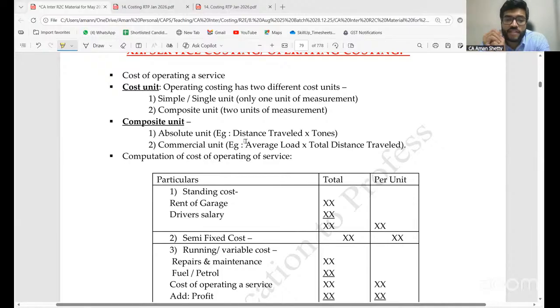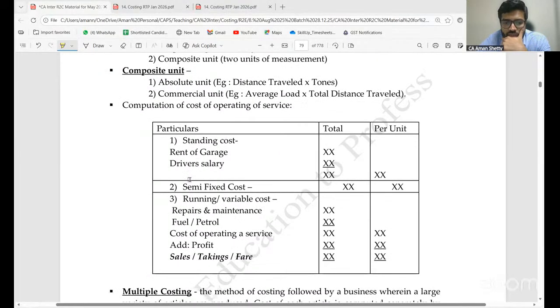Normally, absolute unit method or absolute unit basis is followed. Commercial unit basis to be followed only if specifically asked. Aditya, are you writing? Clear, all of you? Yes, ma'am. Continue.